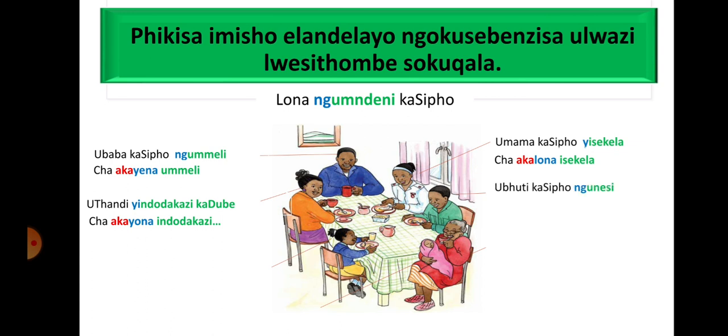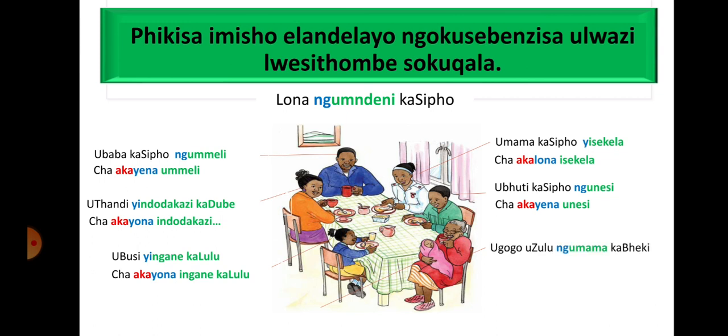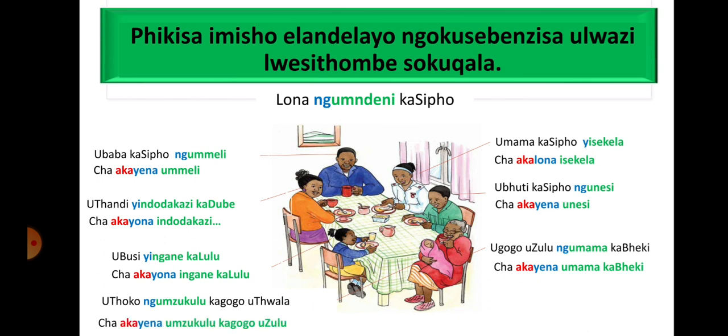All right, ubhuti kaSipho ngunesi. Negative will be cha, akayena unesi. Ubusi yingane kaLulu. Cha, akayona ingane kaLulu. uGoguzulu ngumama kaBheki. Cha, akayena umama kaBheki. uThoko ngumzukulu kaGoguthwala. Cha, akayena umzukulu kaGoguzulu.